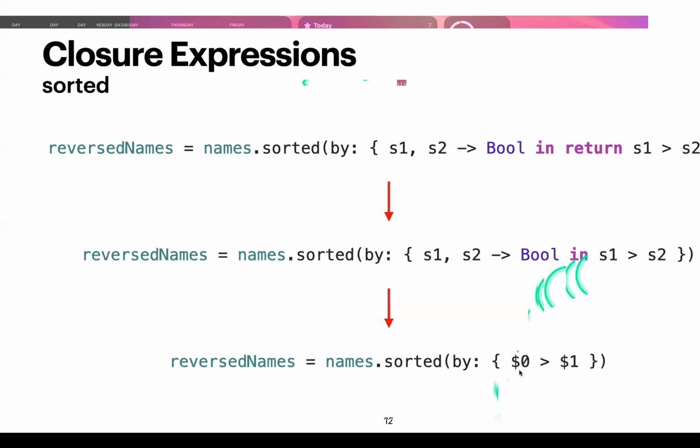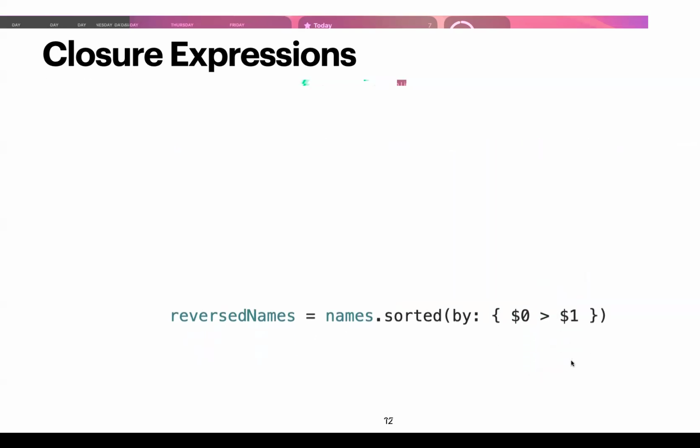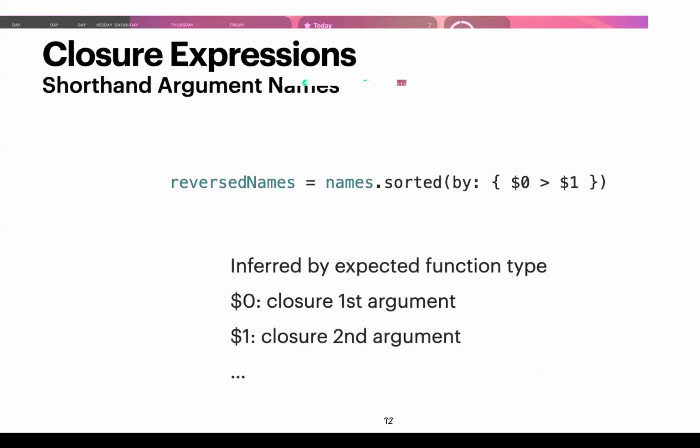So this $0 and $1 are something called shorthand argument names, and they are basically referencing the parameters. So $0 is the first parameter of this closure or function, and $1 is the second parameter of this function. Again, it's inferred by the expected function type.